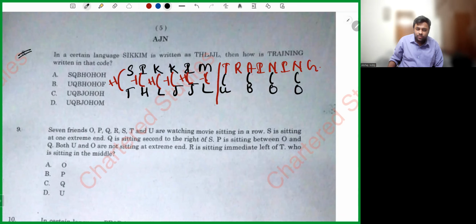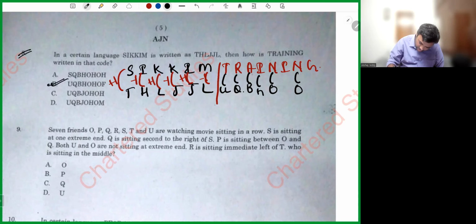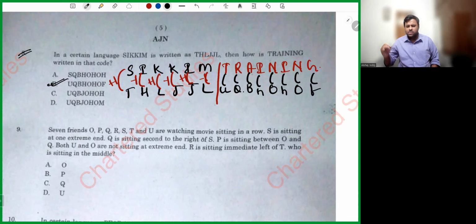Now, R minus 1. Let's check A, B, C, D, F, G, H, I, J, K, L, M, N, O, P, Q, R, H, I. So, U, Q, B, H, O. I hope option B is matching. And here also H, here also F. So, plus 1, minus 1, plus 1, minus 1, plus 1, minus 1, plus 1, minus 1. This is the sequence he followed.